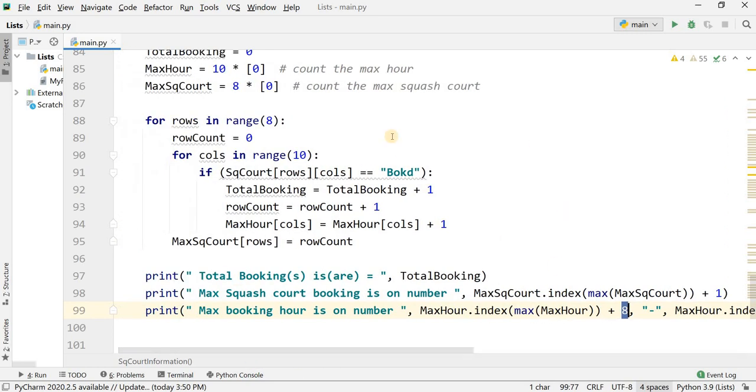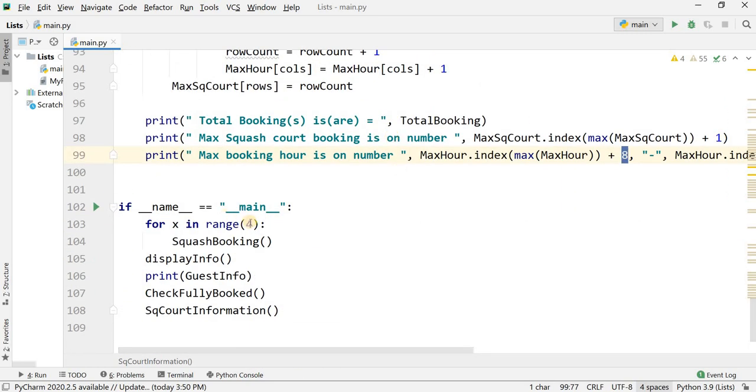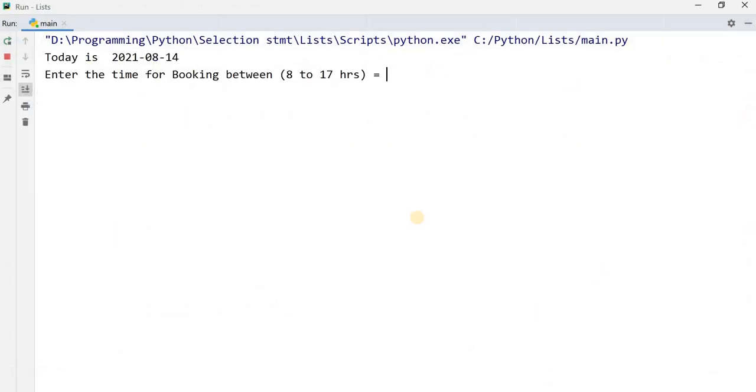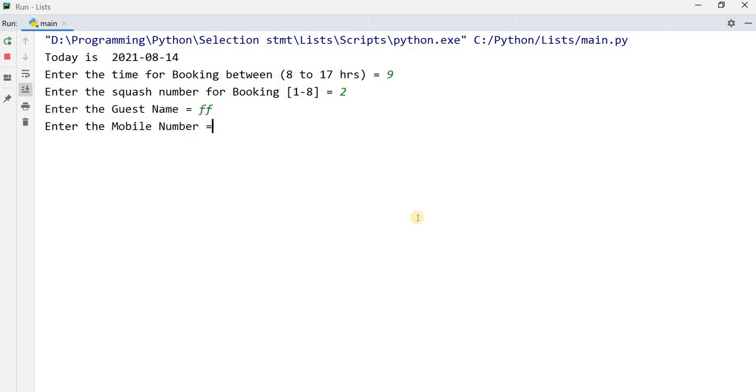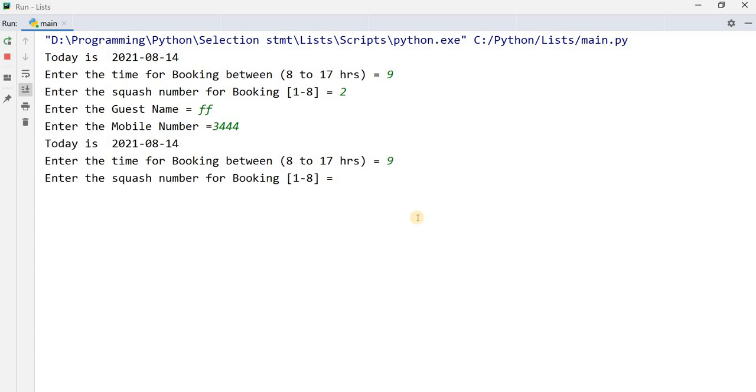Okay, now I want to run this and show you how many bookings there are. 4. Okay, I run this. Enter the time for booking. Suppose 9 o'clock. I want to do a 9 o'clock booking. Enter the squash number, 2. Guest name, I will type anyone, it doesn't matter. Now enter the time for booking, again 9. Now there are 2 bookings at 9, but the squash code is different, that is 3. For the guest name, you can write anyone.